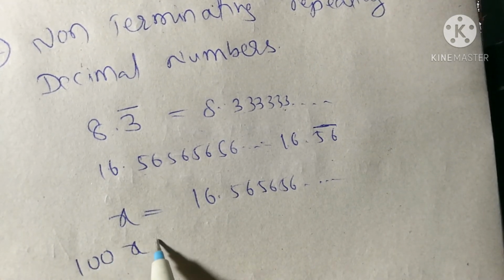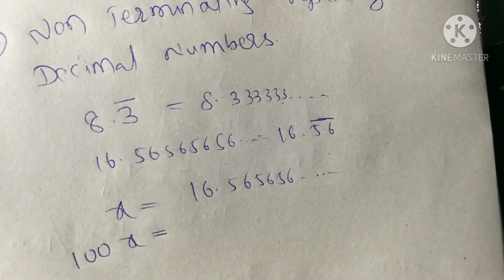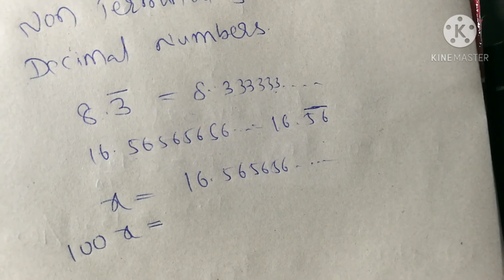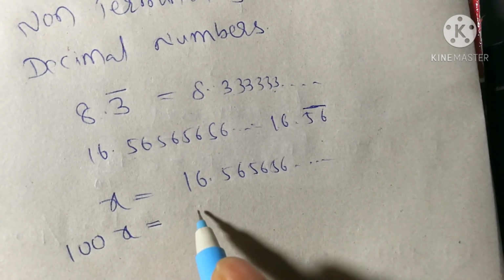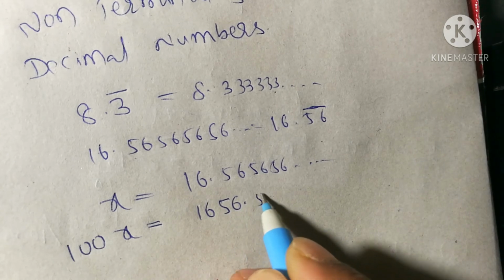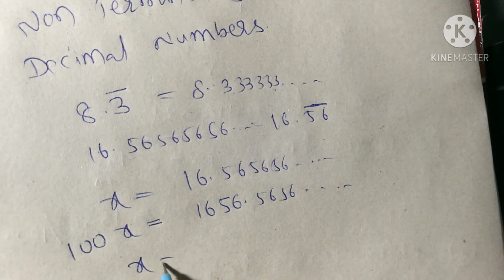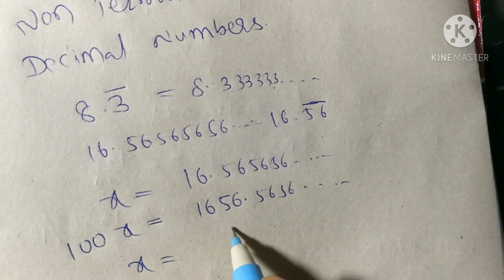If there is 1 digit in the repeating part, multiply by 10x. If there are 3 digits, multiply by 1000. So 100x, if you multiply, becomes 1656.56 bar. Write down x.